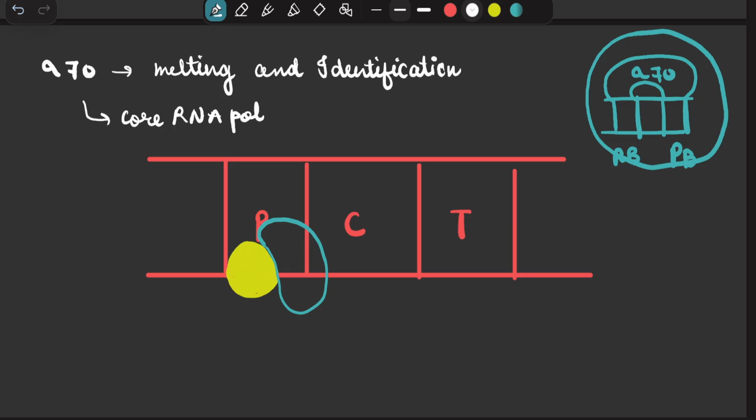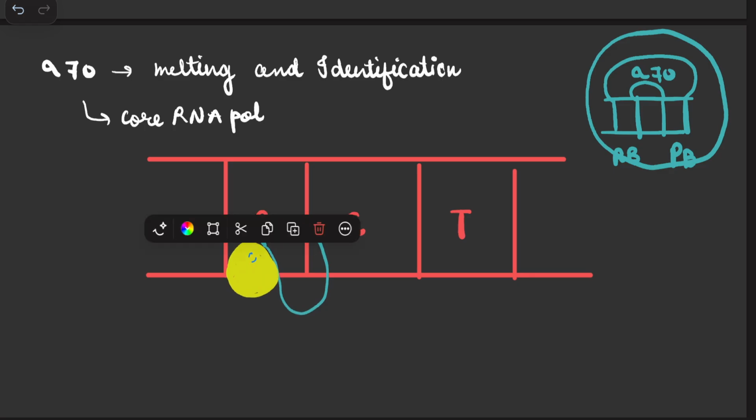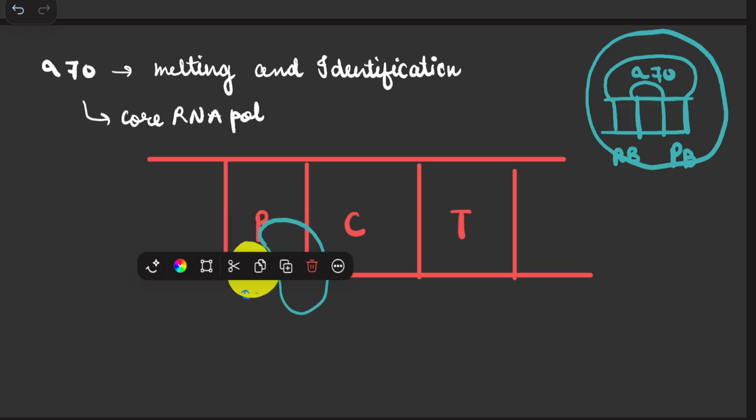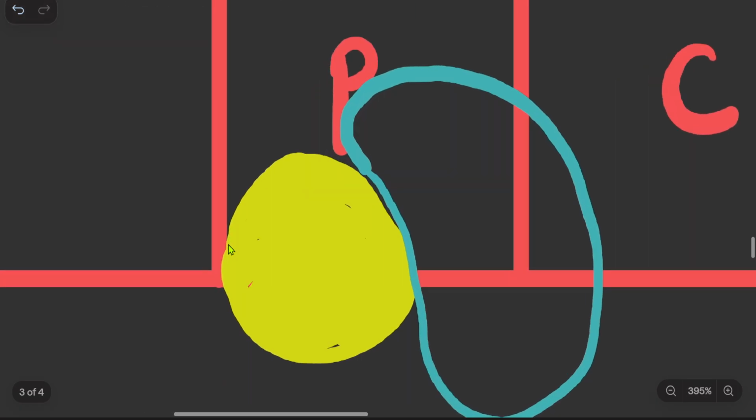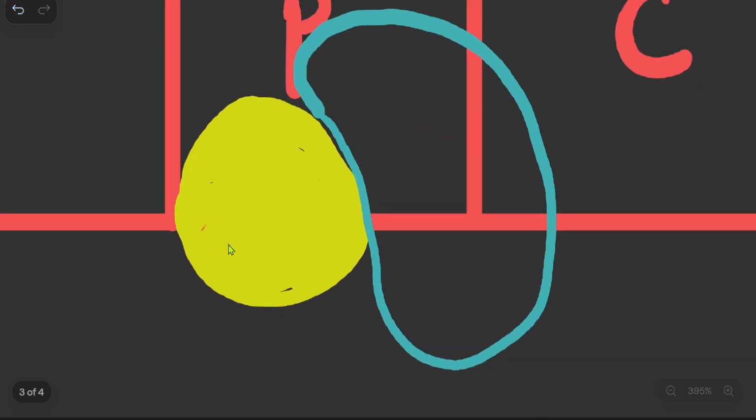As transcription initiates here, the core RNA polymerase has to move forward, but this sigma 70 factor does not let it move forward. What it is doing is blocking a particular site. So during initiation, the exit site of this core RNA polymerase is blocked by the sigma 70, and hence the RNA cannot move out, and this is called abortive initiation.